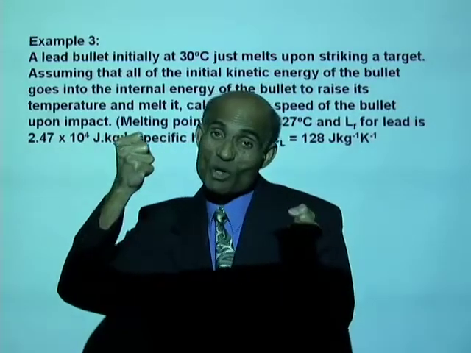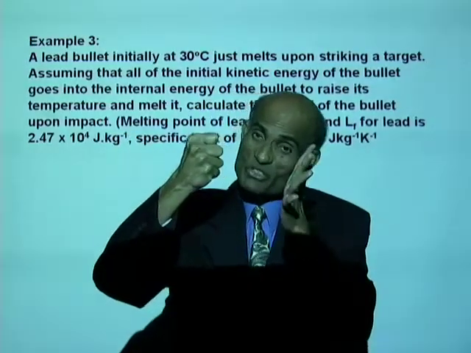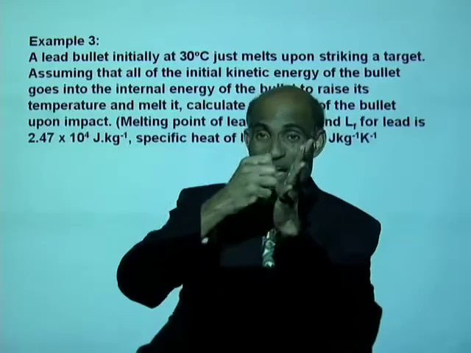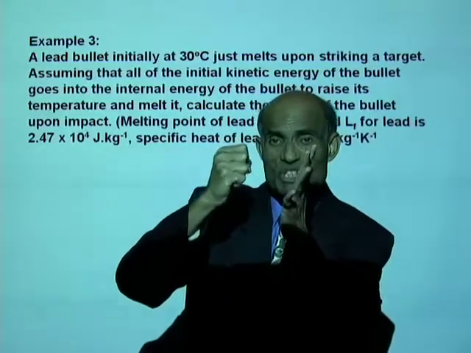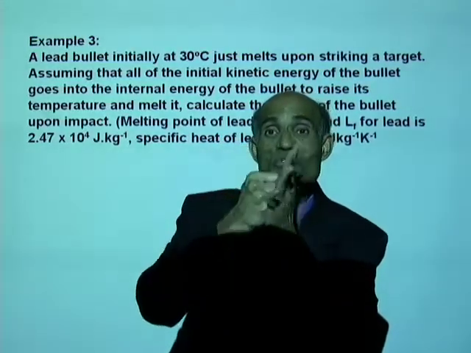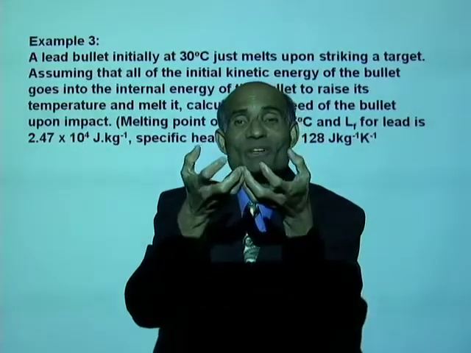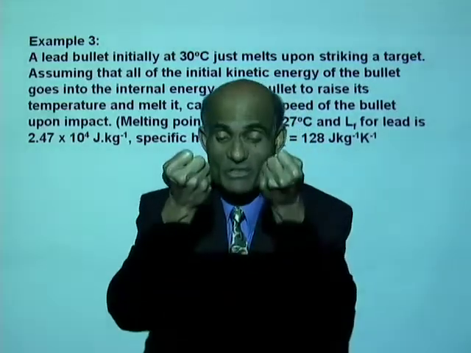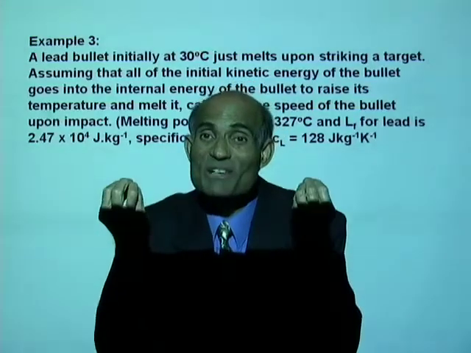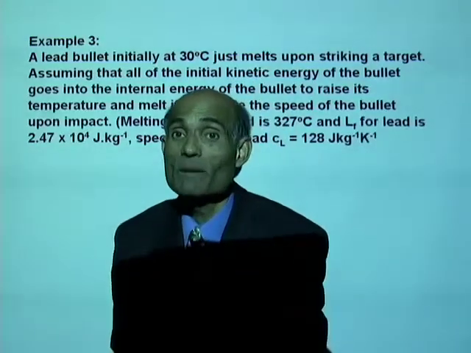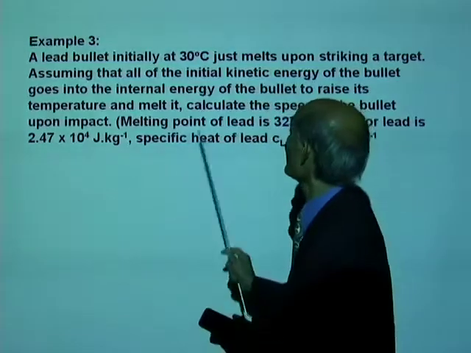The bullet that is moving with a tremendous velocity strikes a target, and all the kinetic energy it was carrying is now used to increase the internal energy of the bullet, which then increases its temperature and melts it. Alright? What are we supposed to find?